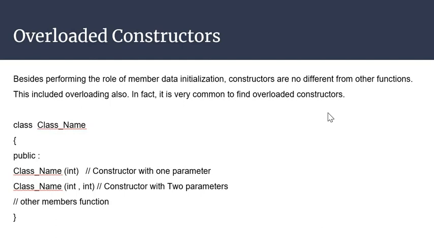Just like member function overloading, we can also overload our constructors, but they should differ on the basis of their parameters. There are three ways in which we can overload a constructor: on the basis of the type of arguments, on the basis of the number of arguments, and on the basis of the sequence of arguments. An overloaded constructor is used when we want to create multiple constructors with the same name.